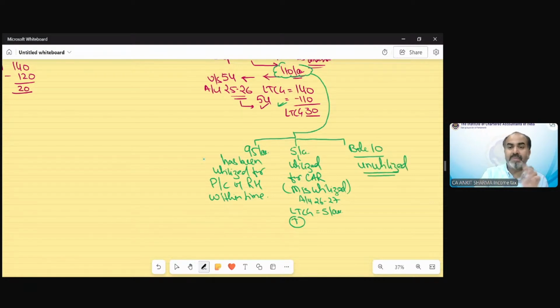It should be utilized, but it has been deposited in the scheme. It has never been utilized. It is still in the scheme. So it is going to be taxable as capital gain in the year